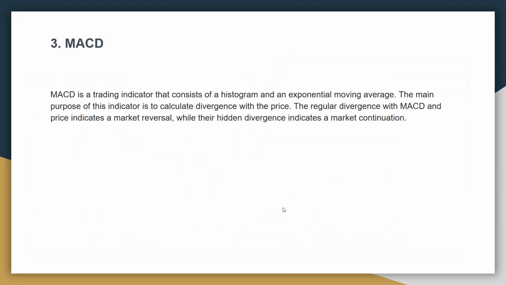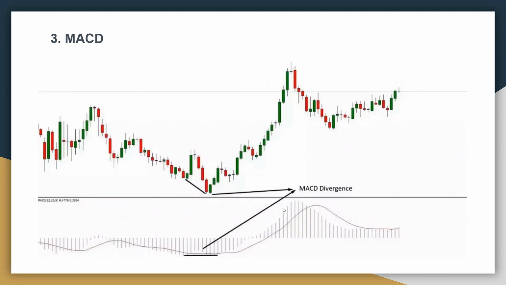Next, MACD. MACD is a trading indicator that consists of a histogram and exponential moving average. The main purpose of this indicator is to calculate the divergence with the price. The regular divergence between MACD and price indicates a market reversal, while the hidden divergence indicates market continuation. Here is the MACD divergence.